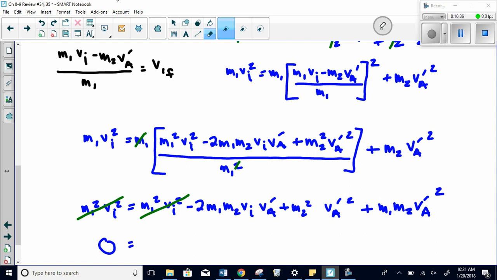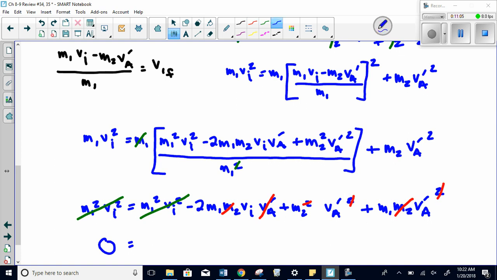Anything that's the same in all these other terms, we can also cancel. The first thing I notice is all of them have a mass 2, so I'm going to drop one mass 2 out of all of them. I also notice every one of them has a VA prime, so let's get rid of one of those from each.